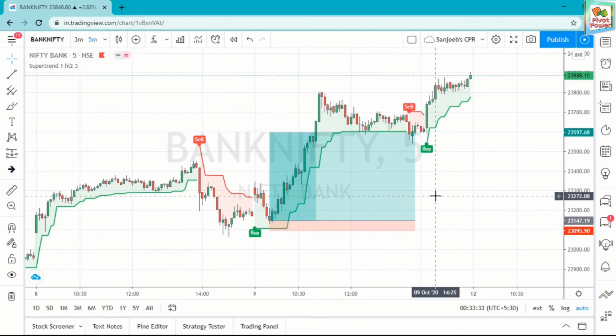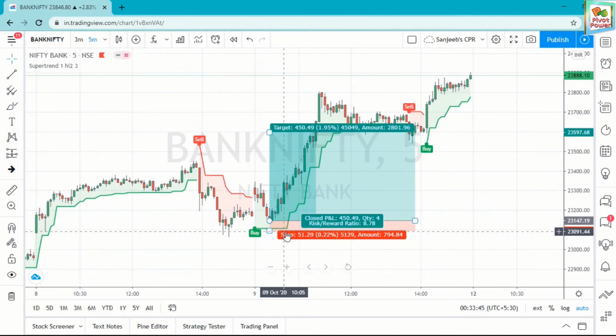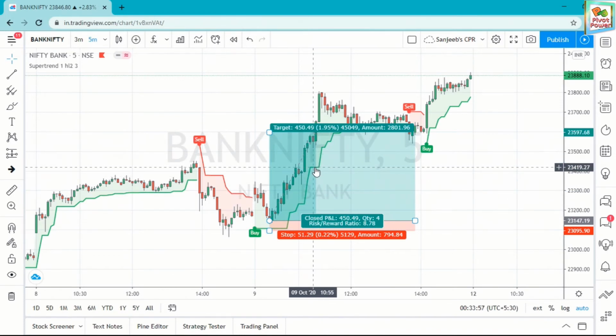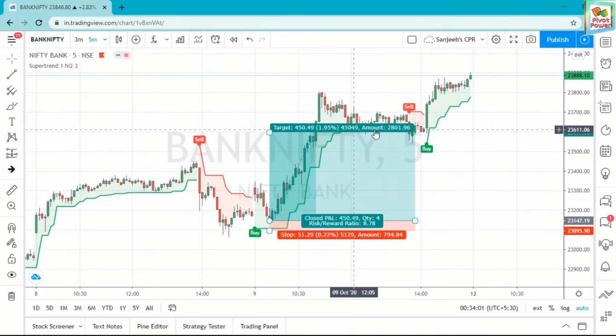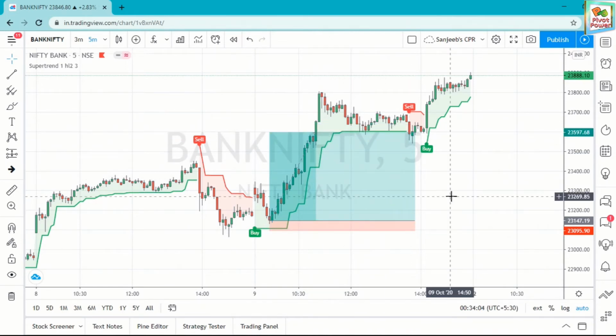Then how does it work? You see, this indicator is the world's best indicator for trading. Anyone can trade, you only have to follow the risk reward. You have to put the stop loss just below here, and you have to trail the stop loss along the step. When it is going here, then your stop loss is here. When it is going up, your stop loss is here. Like this you have to follow the stop loss, then nobody can stop you from profiting in the market.